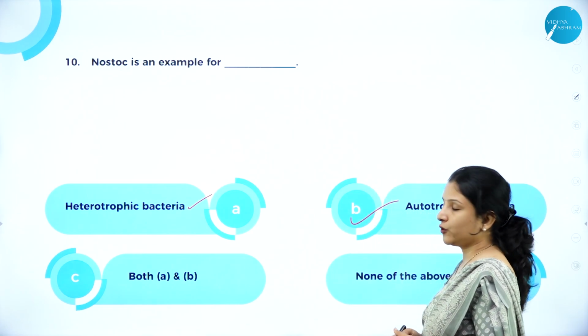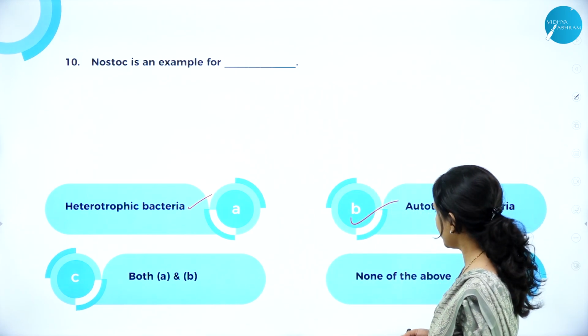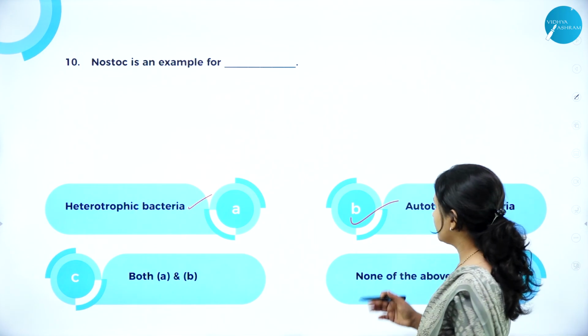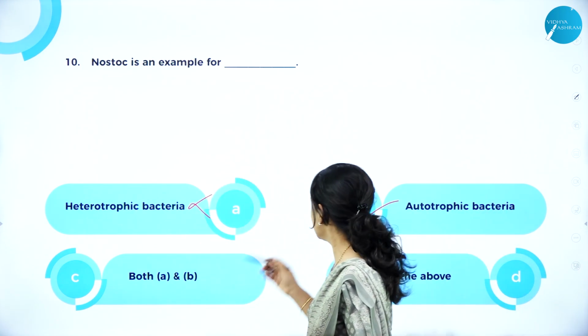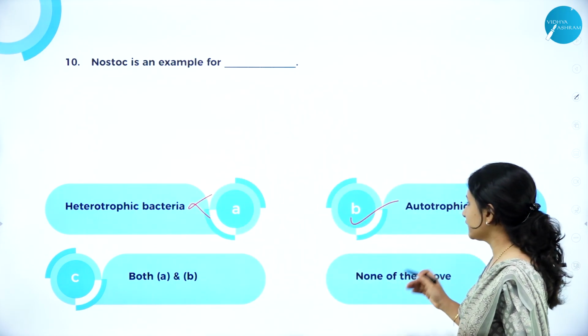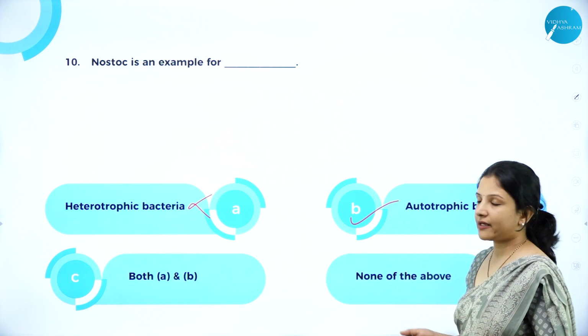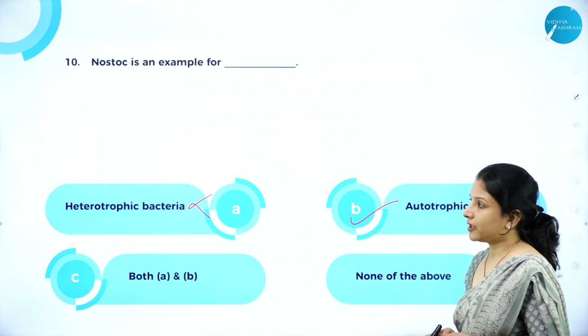Both A and B? No, because they are not heterotrophic. None of the above? No, because this is the wrong answer. B is the right answer. None of the above is wrong because autotrophic is the right answer. So you can't write none of the above here.